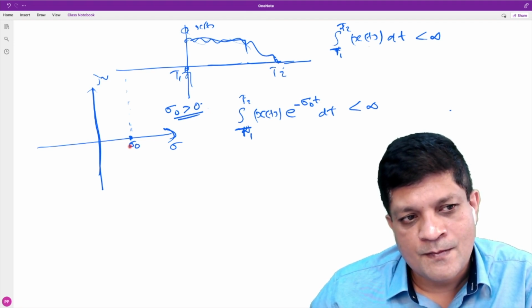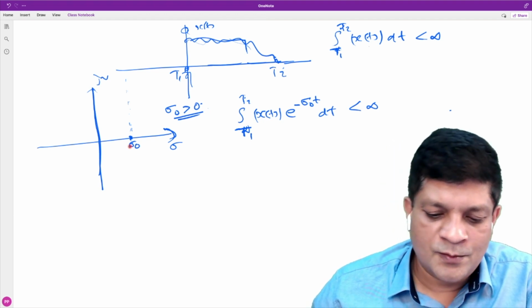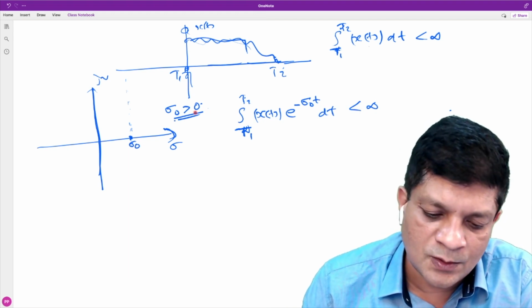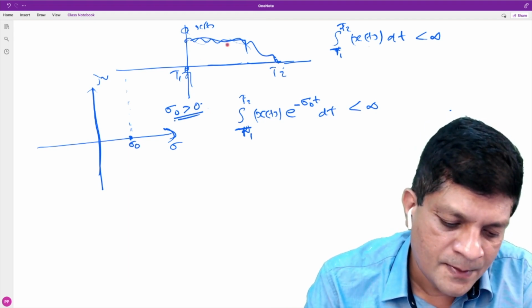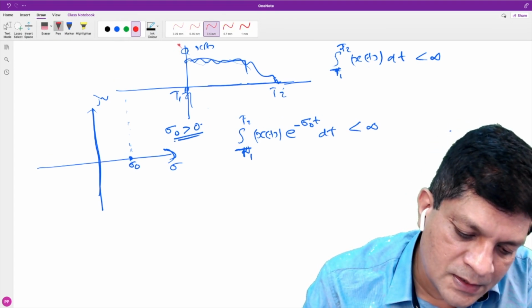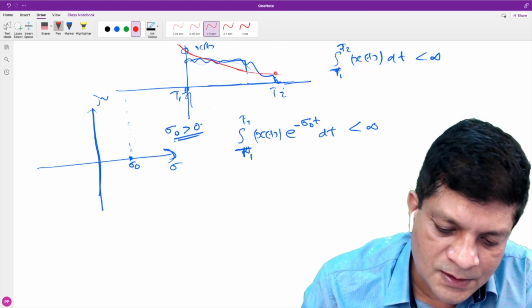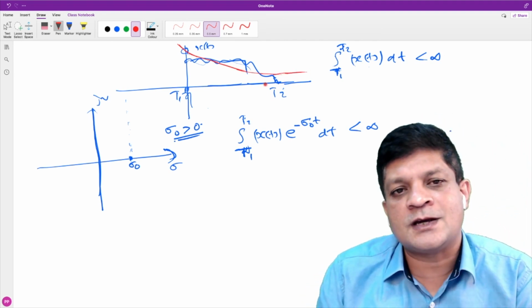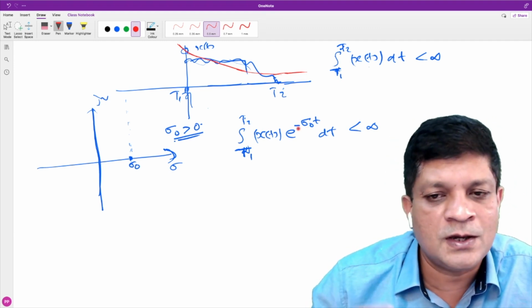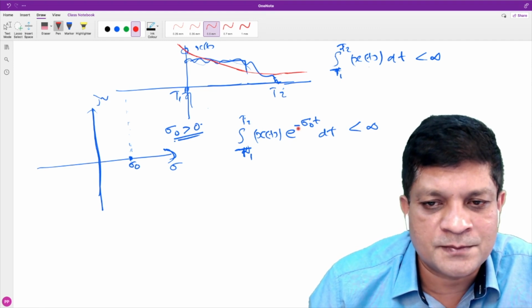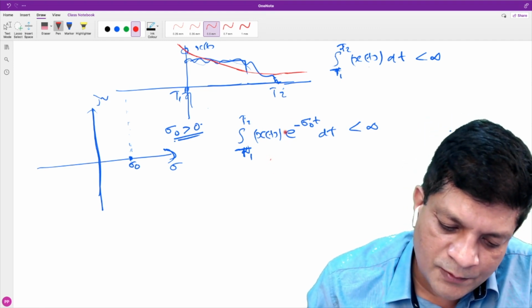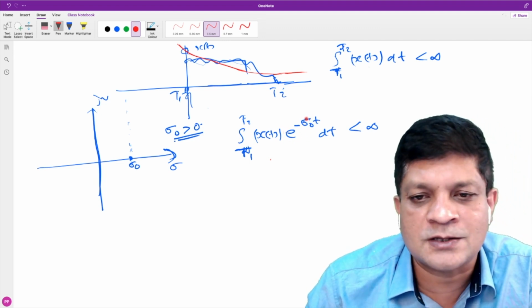Okay. Now we are considering this case. If we consider sigma naught greater than 0, we have a signal x(t). Let me take a different color. We are multiplying it with a decaying exponential, isn't it? The rate of decay depends on the value of sigma naught, but anyway, it will be a decaying exponential. So if you look at this integral, mod of x(t) multiplied with a decaying exponential.